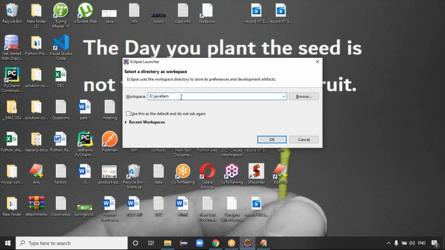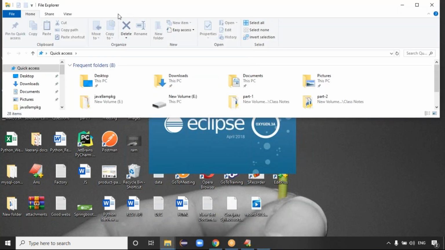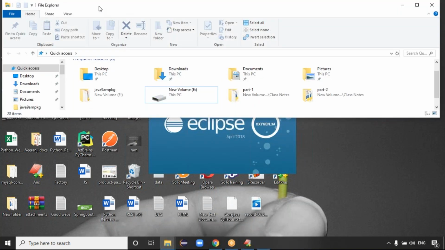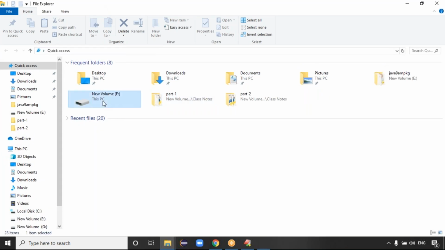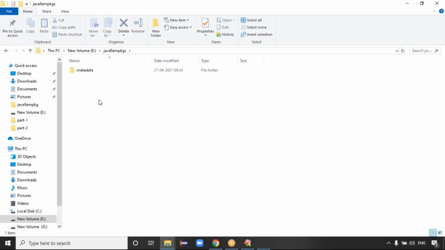Java 9am. Let me create the pkgs packages, something like this. Click on OK, guys. But the Java 9am pkgs folder is not there, right? It automatically creates the folder in local disk E. It's not a problem. Once you open local disk E, see Java 9am pkgs. This folder was not there, right? It is just what is created, guys. This is a metadata folder.